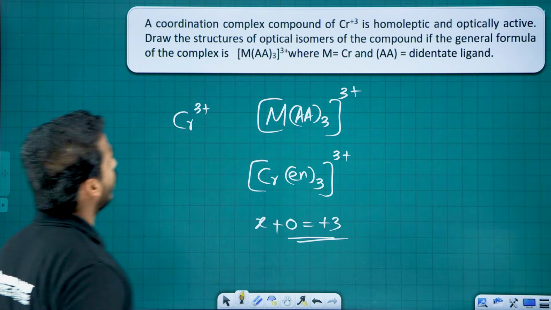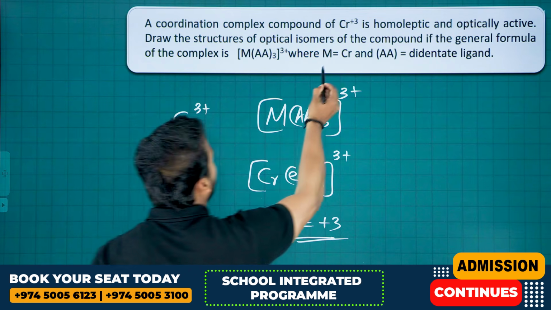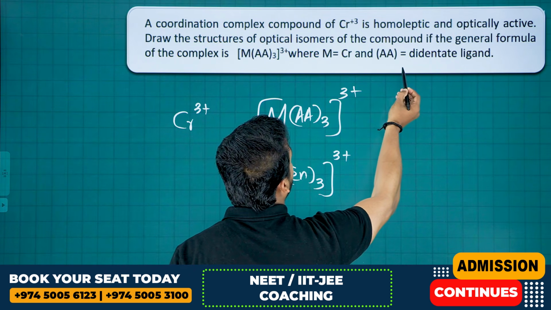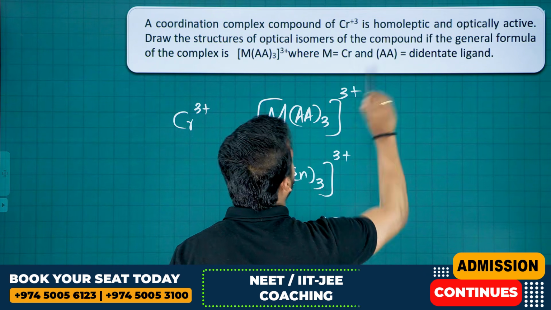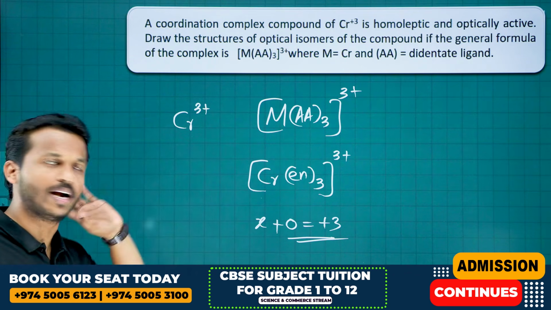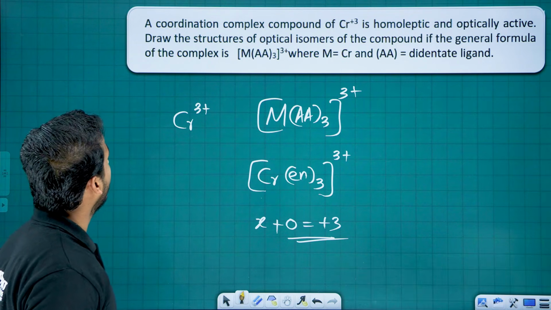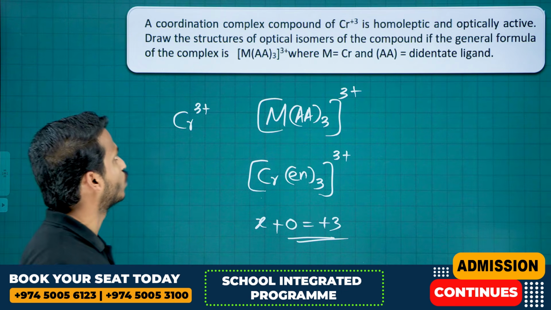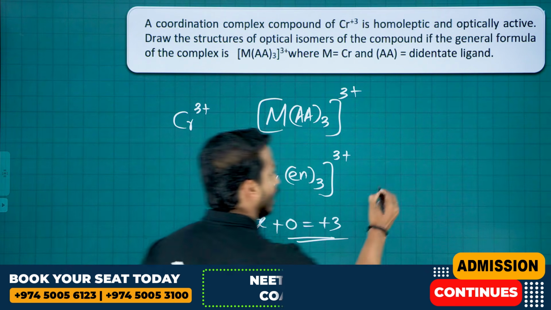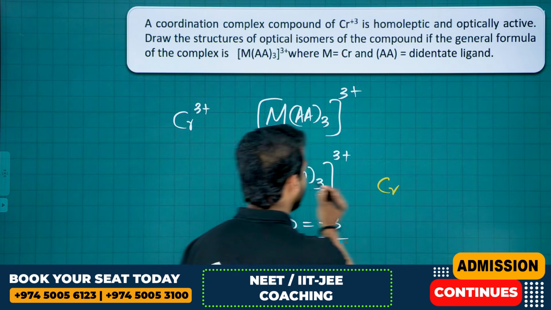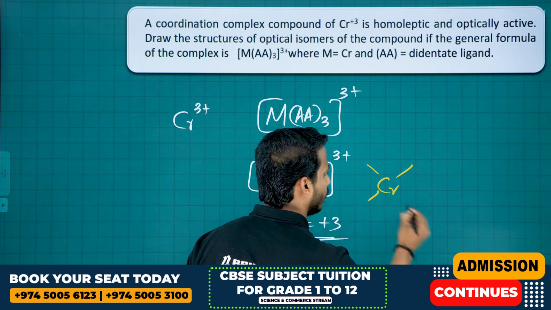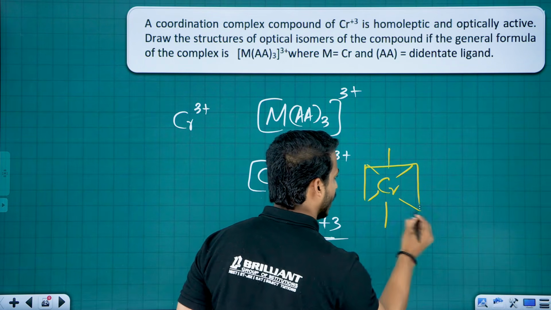Question. The metal is chromium and AA is a bidentate ligand. Ready. The question is to draw the structure of the optical isomer. How do we draw the optical isomer of this one? Cr. Since it is an octahedral complex, what can we place? This one is the octahedral shape.